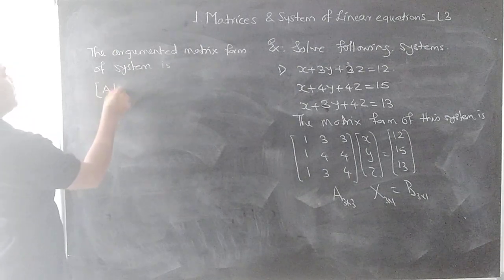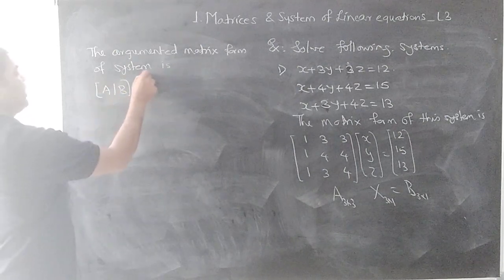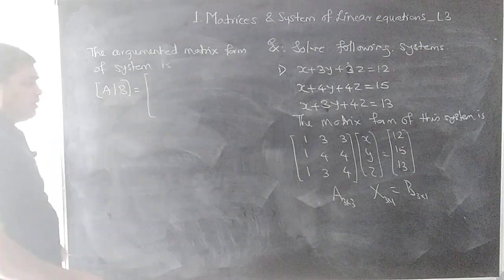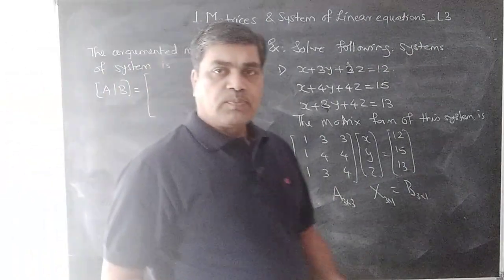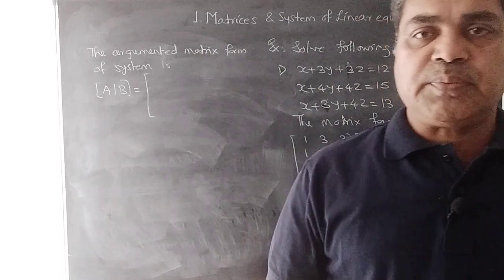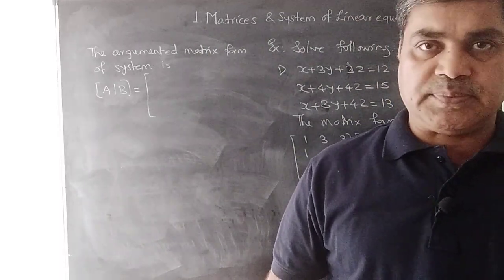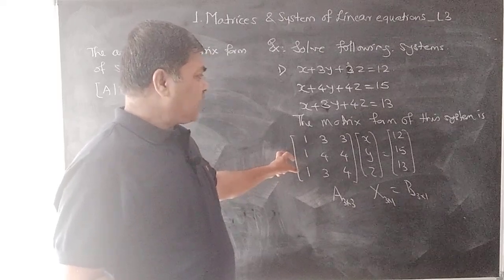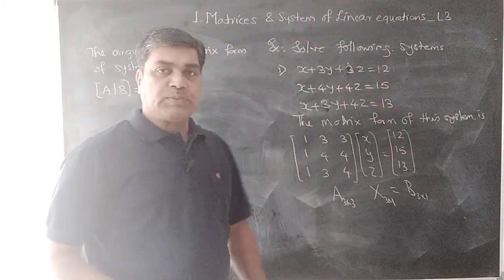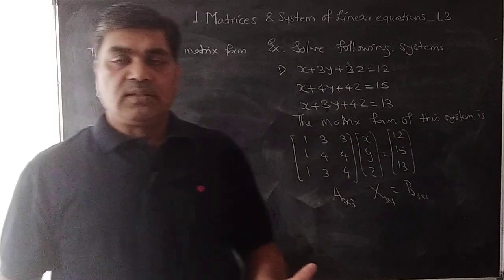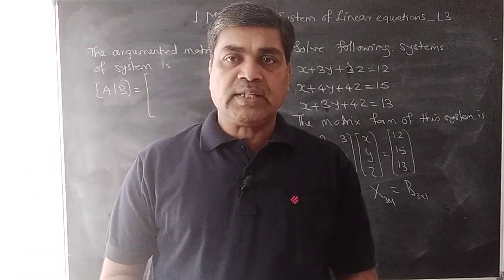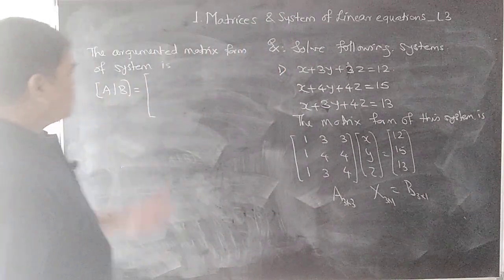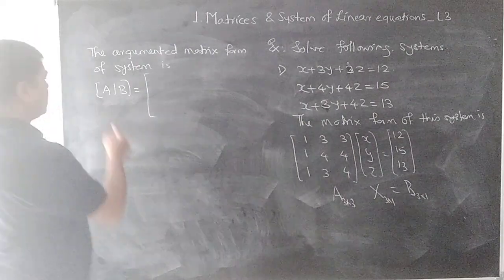It is not necessary to write both forms. Only, as this is my first example and through a minimum number of examples I have to explain all concepts, I have written the matrix form as well as the augmented matrix form. In the exam you have to just write one form. So the augmented matrix form is useful for us. So what is the augmented matrix form?